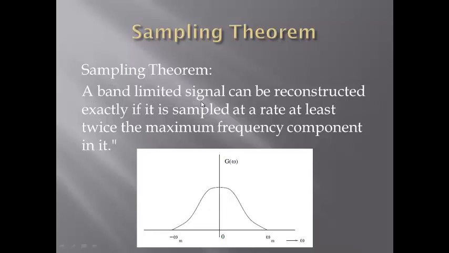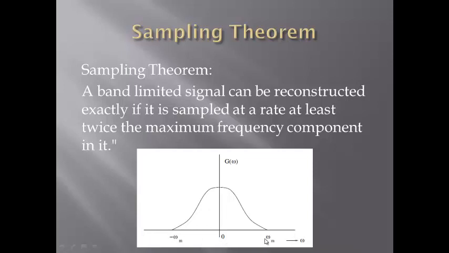A band limited signal can be reconstructed exactly if it is sampled at a rate at least twice the maximum frequency component in it. Okay, now the sampling theorem applies to what is called a band limited signal. You cannot do it for any signal. Band limited signal means there should be a maximum frequency and there should be a minimum frequency. When you draw the spectrum in the frequency domain, it should be limited within a band. That is called a band limited signal.